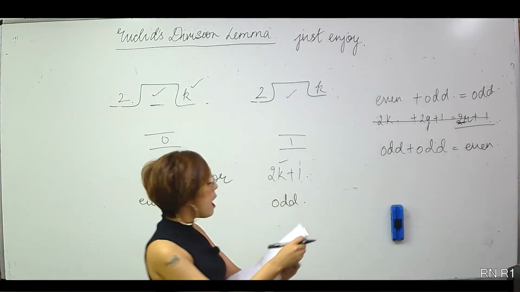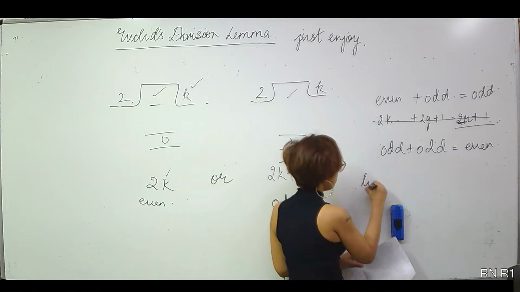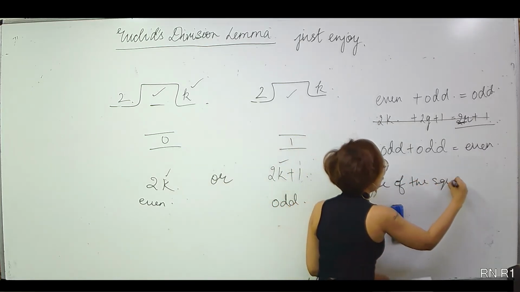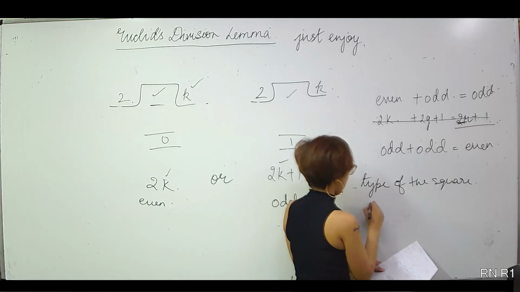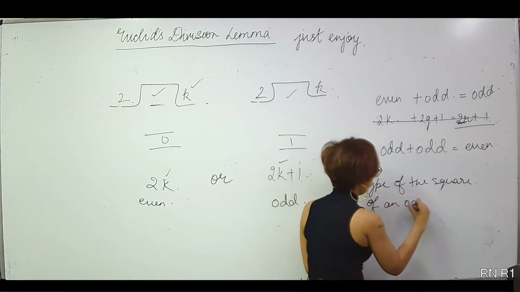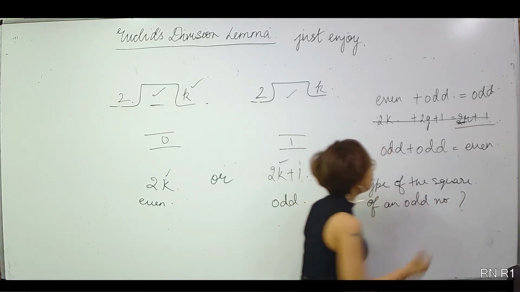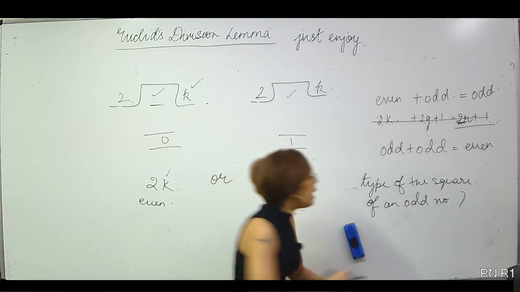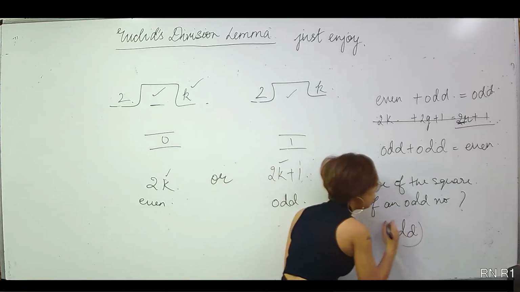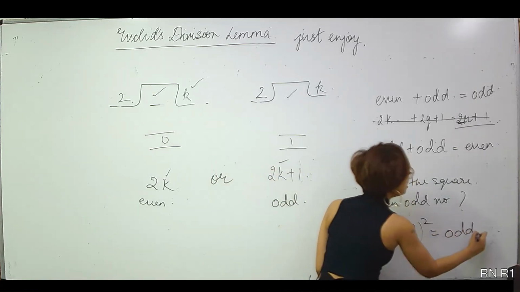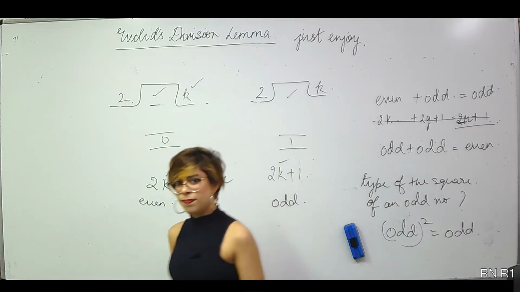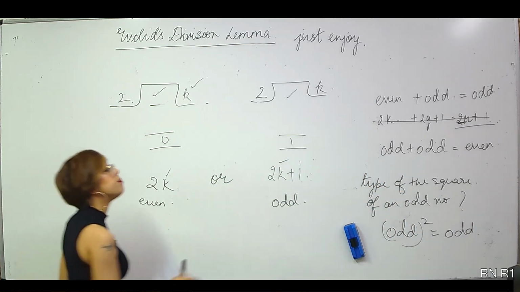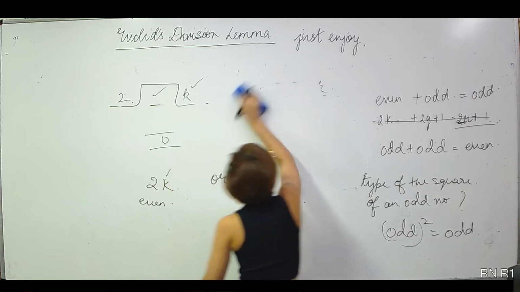Now, next, if I ask you, tell me the type of the square of an odd number. Now I'll say, okay, type of the square of the odd number. If I take an odd number, I'll square it up. Definitely it will be an odd number. Now the question is, can you justify it? Justify it using the things that you just learned. Try to justify.